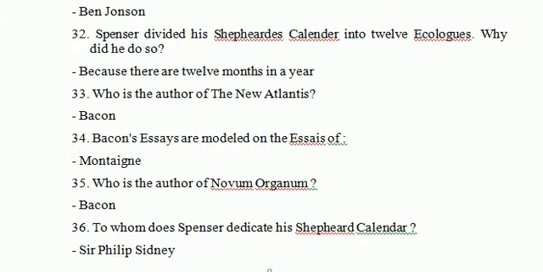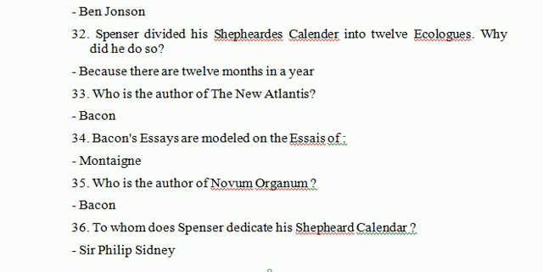Let's see next question, question number 32. Spenser divided his Shepheardes Calender into 12 eclogues. Why did he do so? Because there are 12 months in a year. That's why he divided his work into 12 eclogues.